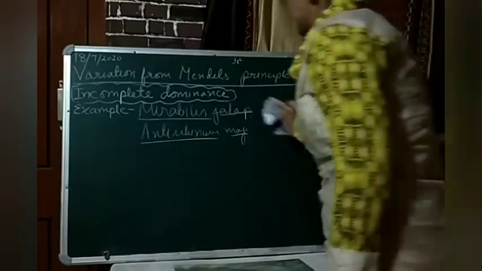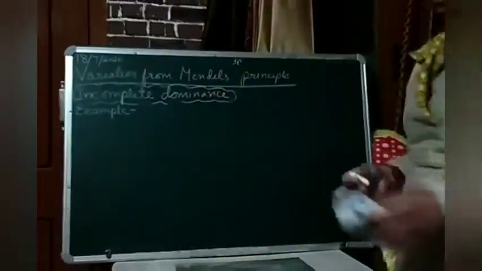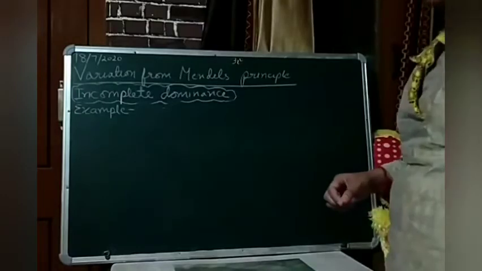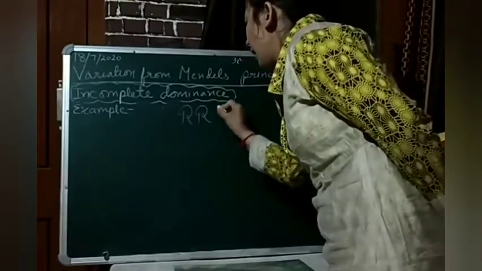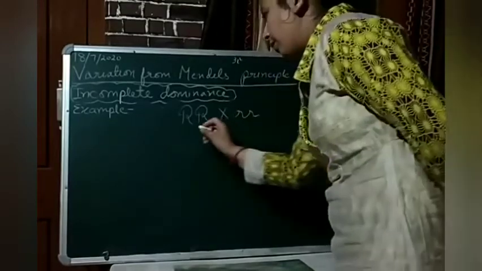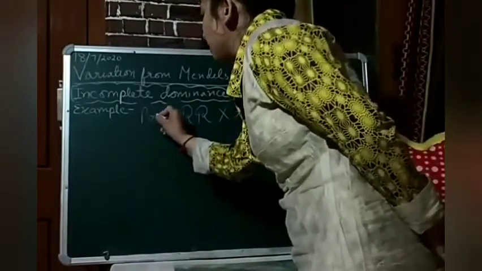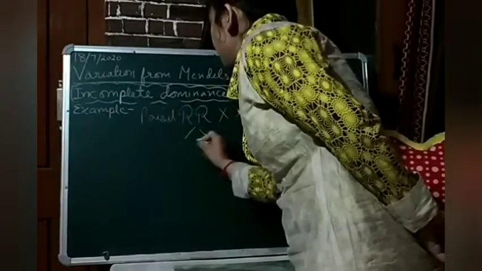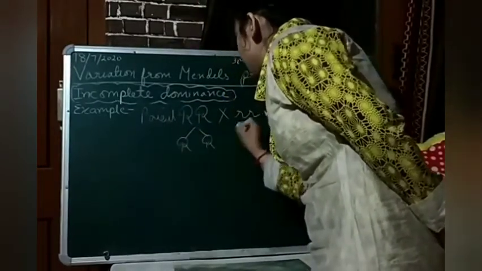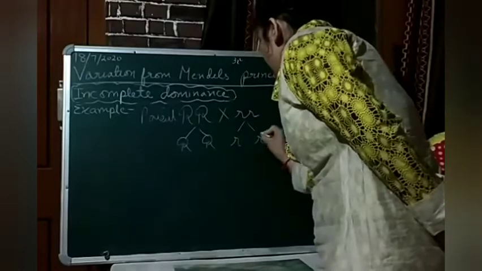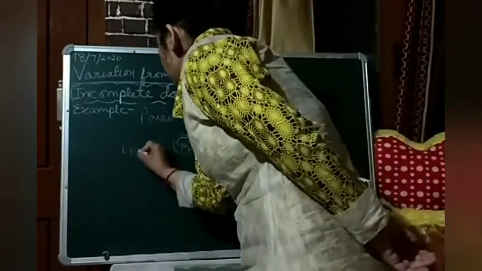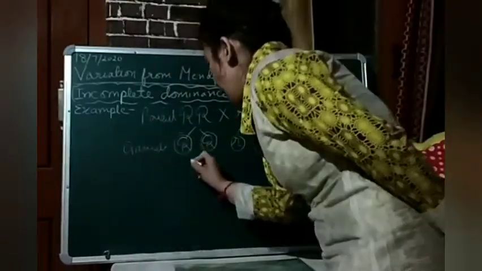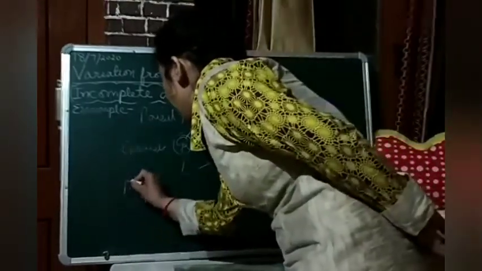Students, I will take the example of Mirabilis jalapa, as it has two different traits for the color of the flower, that is red color flower and white color flower. These are your parents. These parents will give gametes. These gametes you need to write within a circle, and after that what will happen in your F1 generation?